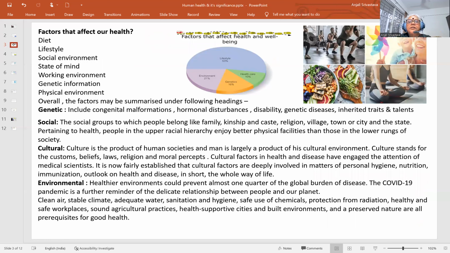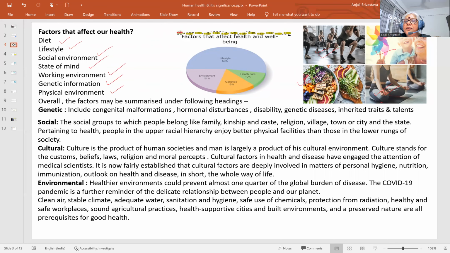Now, the factors that affect our health are diet, lifestyle, social environment, state of mind, working environment, genetic environment, and physical environment. Overall, these are many lifestyle factors. Sorry, this is the healthy and happy environment: healthy environment, food, then meditation. These are the ways to keep our health in a fit condition and keep ourselves healthy.